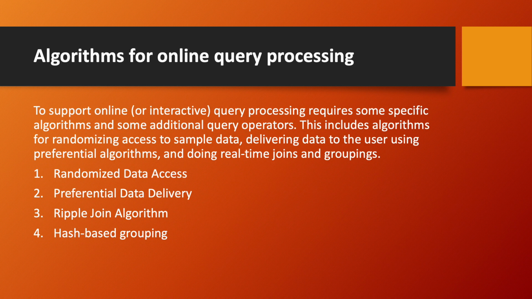Algorithms for online query processing. To support online or interactive query processing requires some specific algorithms for additional query operators. This includes algorithms for randomizing access to sample data, delivering data to the user using preferential algorithms, and doing real-time joins and groupings. Randomized data access, preferential data delivery, ripple join algorithm, and hash-based grouping are some of the algorithms.